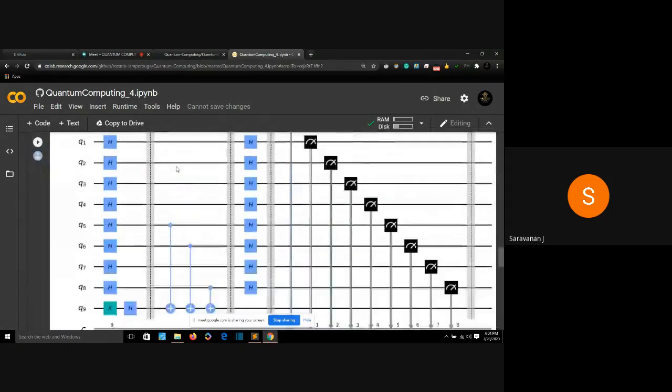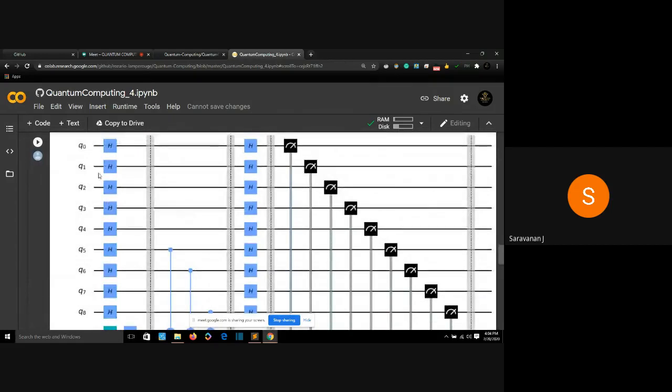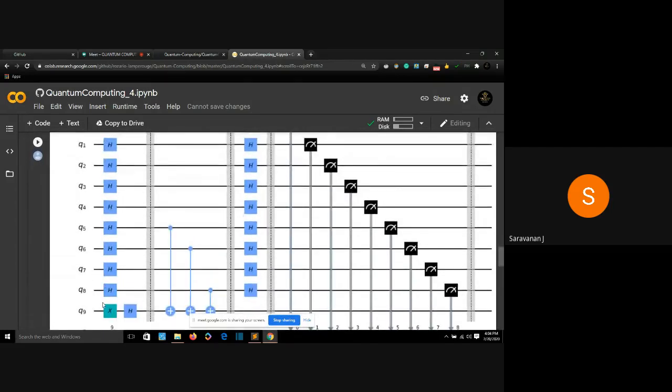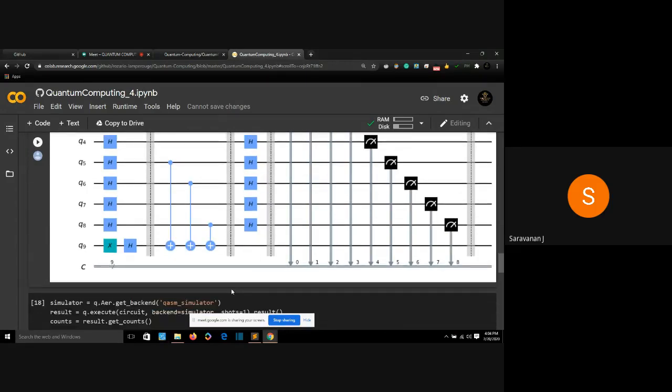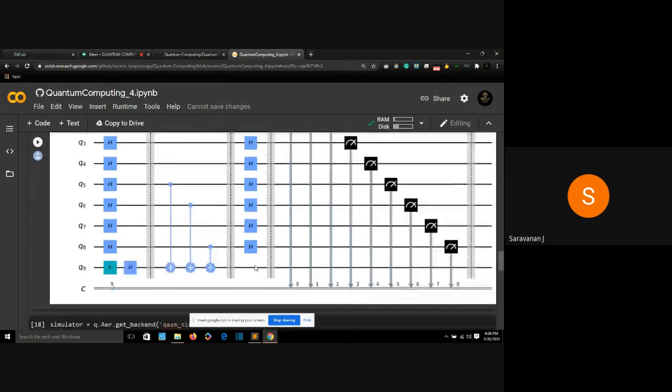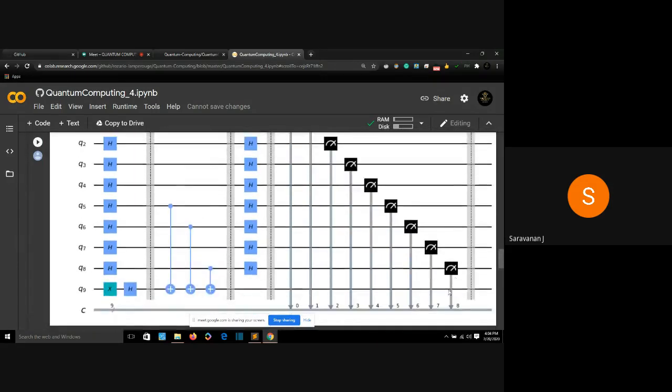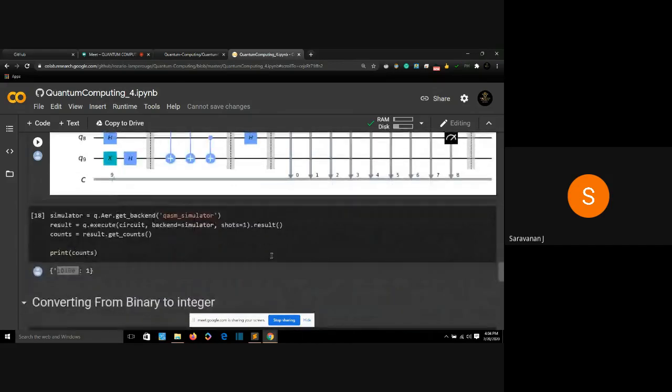You can see we are getting a huge diagram, and all the first gates have been applied, Hadamard gates. The final part has an X gate and Hadamard gate and a barrier, and then places the controlled-NOT gate, and again Hadamard gates and a barrier, and measuring all the qubits except the last qubit. And then when I print the counts, let's see if it's the same.